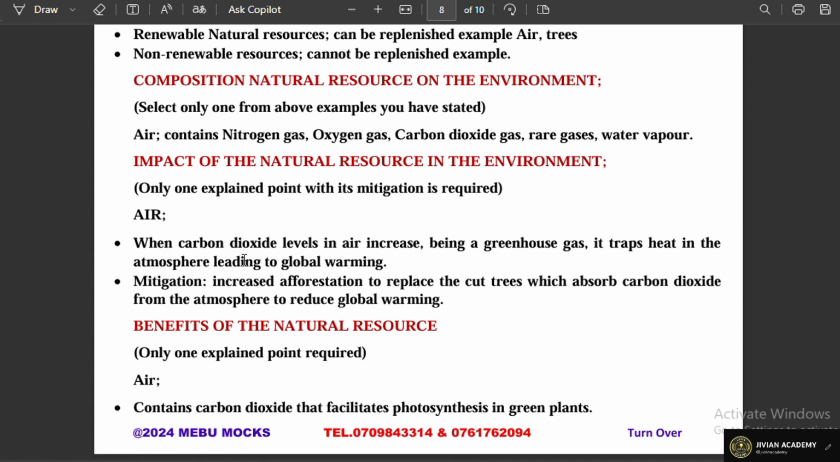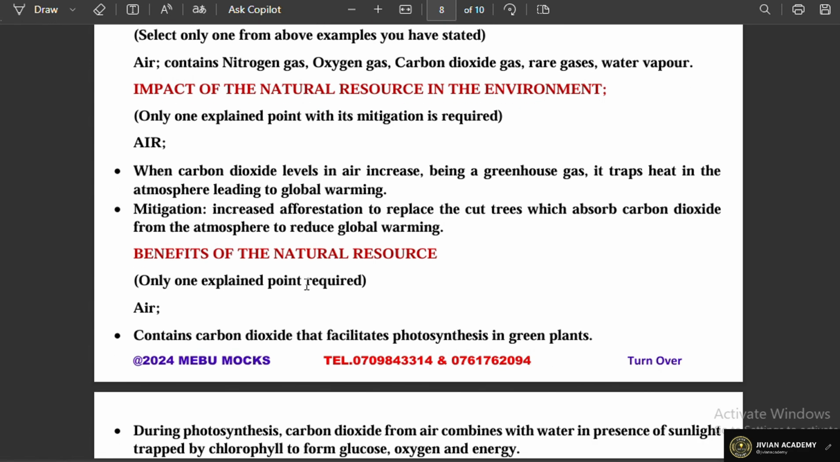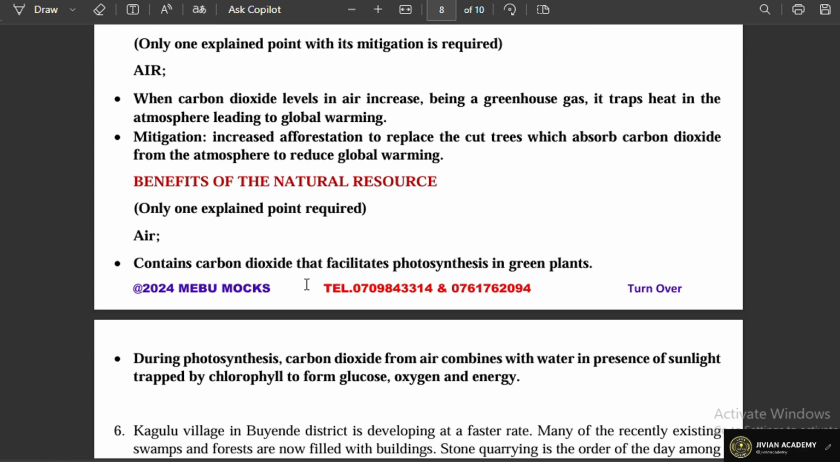We expected the learner to say that increased afforestation should be done to replace the cut trees, which absorb carbon dioxide from the atmosphere, and this will reduce global warming. Then coming to the benefits, of course, we also expect the learner to talk about only one.